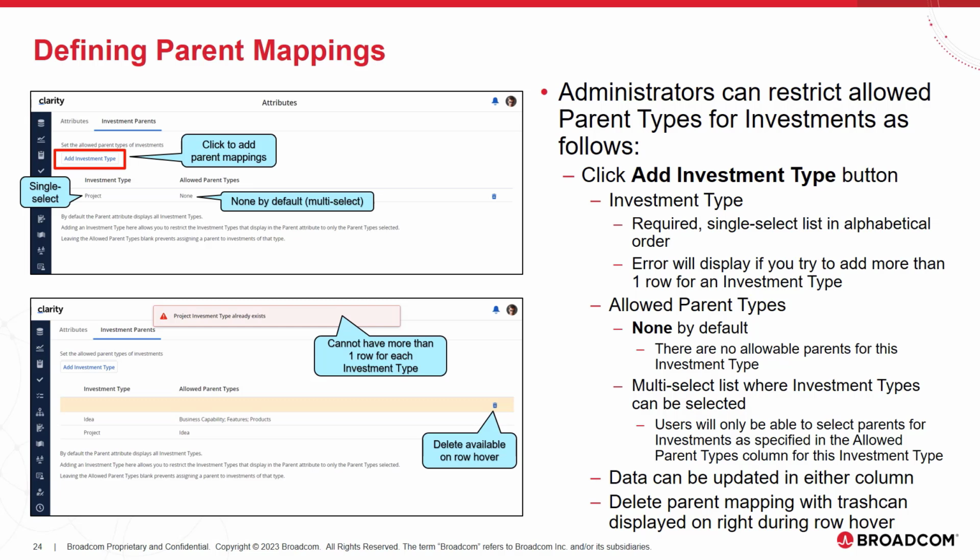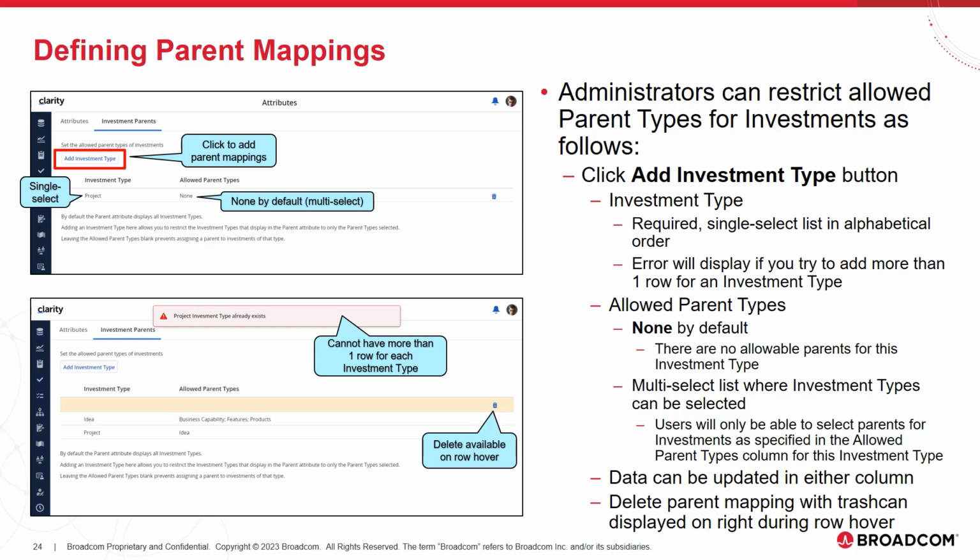You can delete a row in this table if you select the trash can on hover on the right side. And the administrator can update either the investment type or the allowed parent types columns after they're saved. So the way I have this currently configured is when users are updating the parent attribute for project instances, they'll only see a list of ideas and no other instances that they can select as an allowable parent, because we're restricting it.